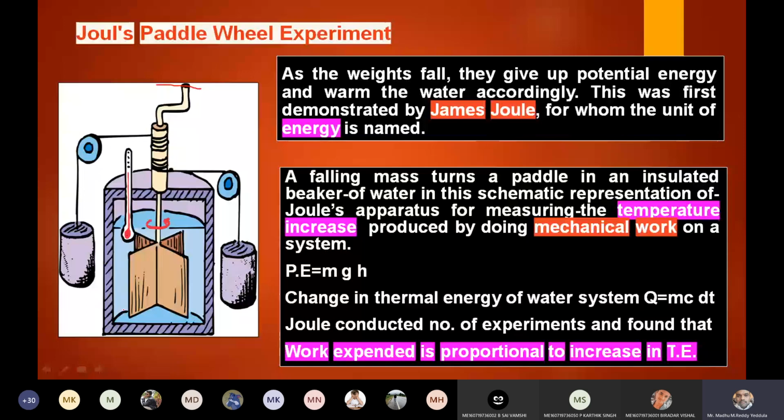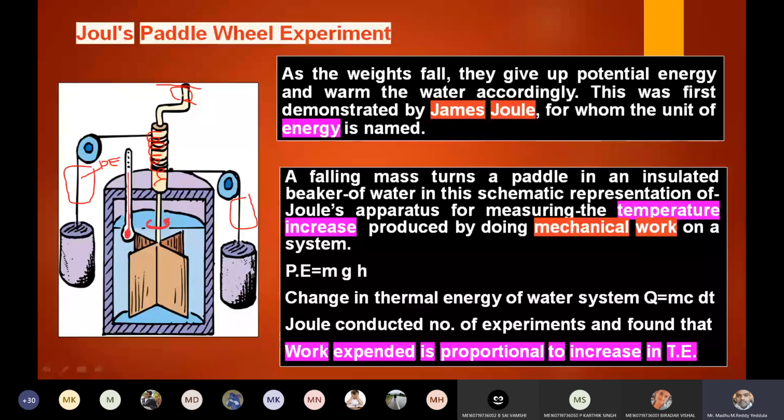Let us say initially the masses are at the top, so these are the pulleys, and the string is wrapped over the pulley. Whenever you rotate this in the clockwise direction, the weights will move upward, and if you release this handle, due to gravity these weights will come down. Initially the weights are at the top position and the complete string is wrapped over here, and at this instant the energy it has is potential energy, because of its mass and gravity.